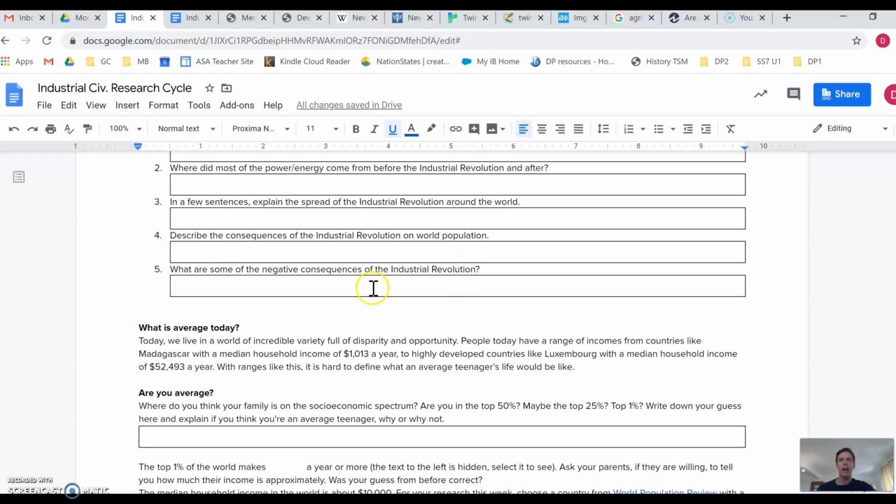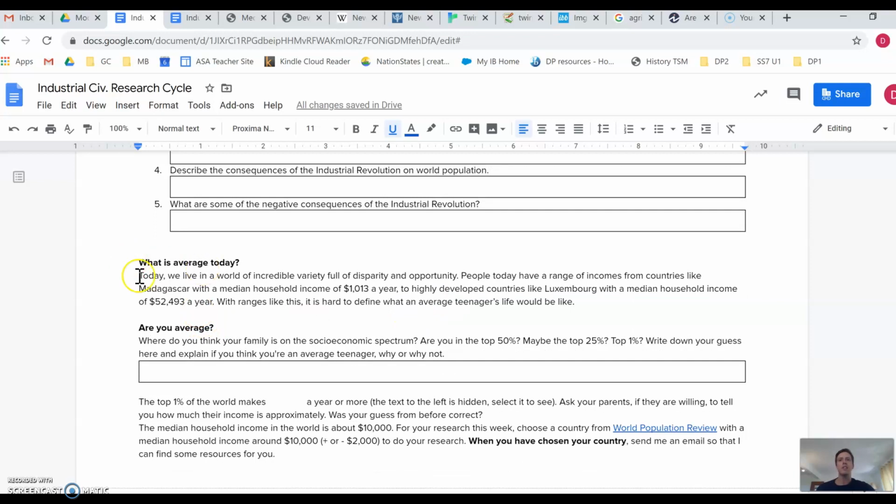After you've completed that, you need to move on to this section about what is average today. Throughout this unit, we've been talking about what it means to be an average teenager. So we want to ask the question, what is it like to be an average teenager today? The first thing I want you to think about is, are you actually average? Are you maybe in the top 50% of the world, the top 25%, maybe even the top 1%? Write down your guess here and also explain why or why not you think you're an average teenager.